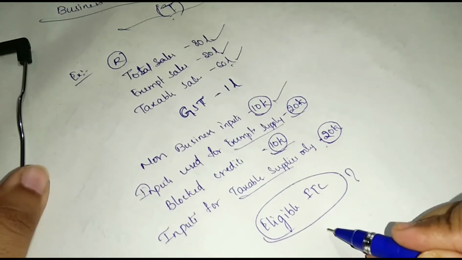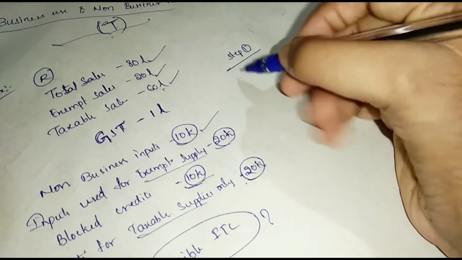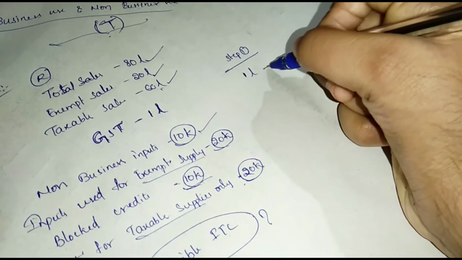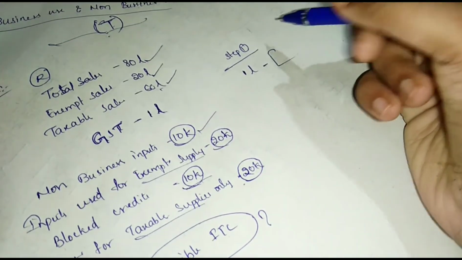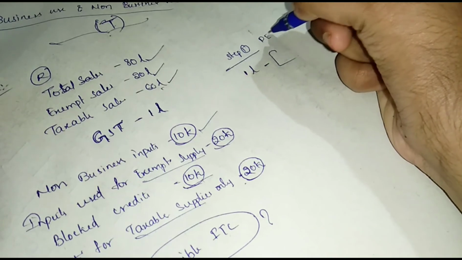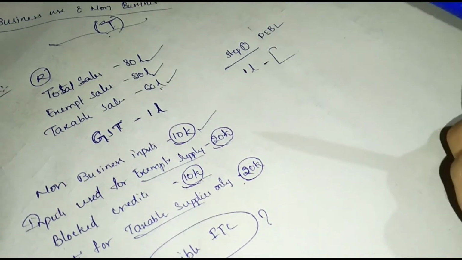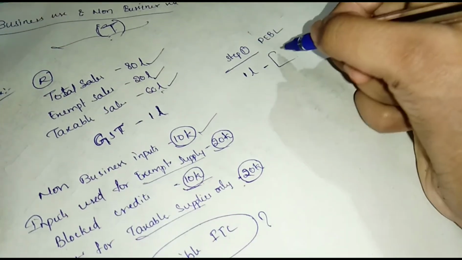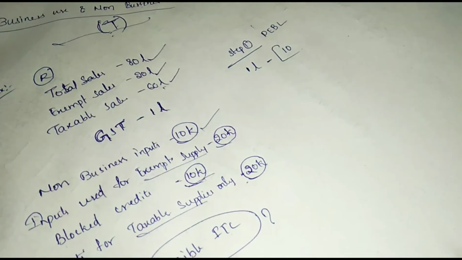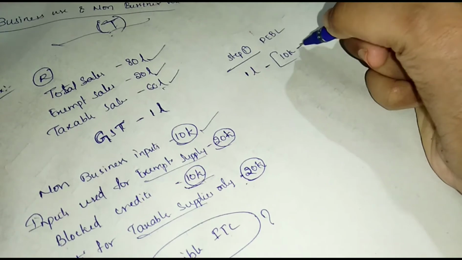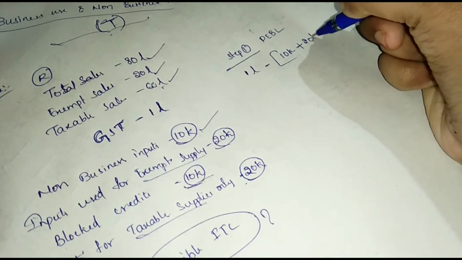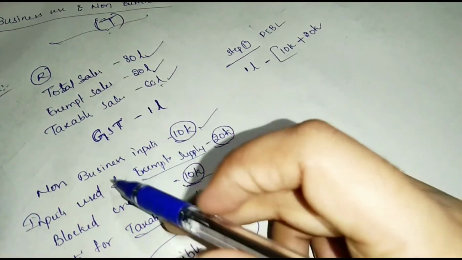Okay, and see the first, step 1. In that, GST paid 1 lakh minus payable: personal supplies, that means non-business inputs 10,000, and next exempt supplies 20,000, and next blocked credits 10,000.